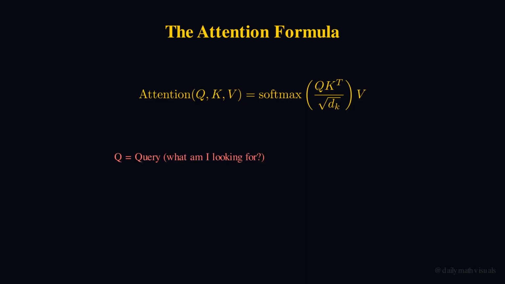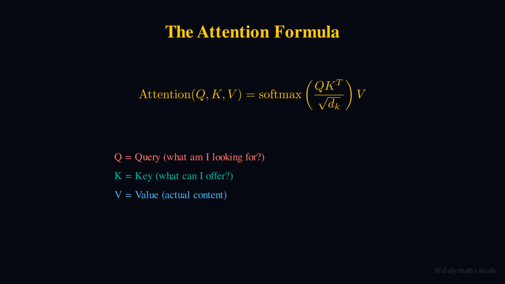Let's see the complete attention formula, the one used in all transformers. Attention of Q, K, V equals softmax of Q times K transpose divided by square root of dk, times V. Let's break it down. Q is the query, what each word is searching for. K is the key, what each word has to offer. V is the value, the actual information to be passed along. Q times K transpose gives us the similarity scores. We already calculated this.